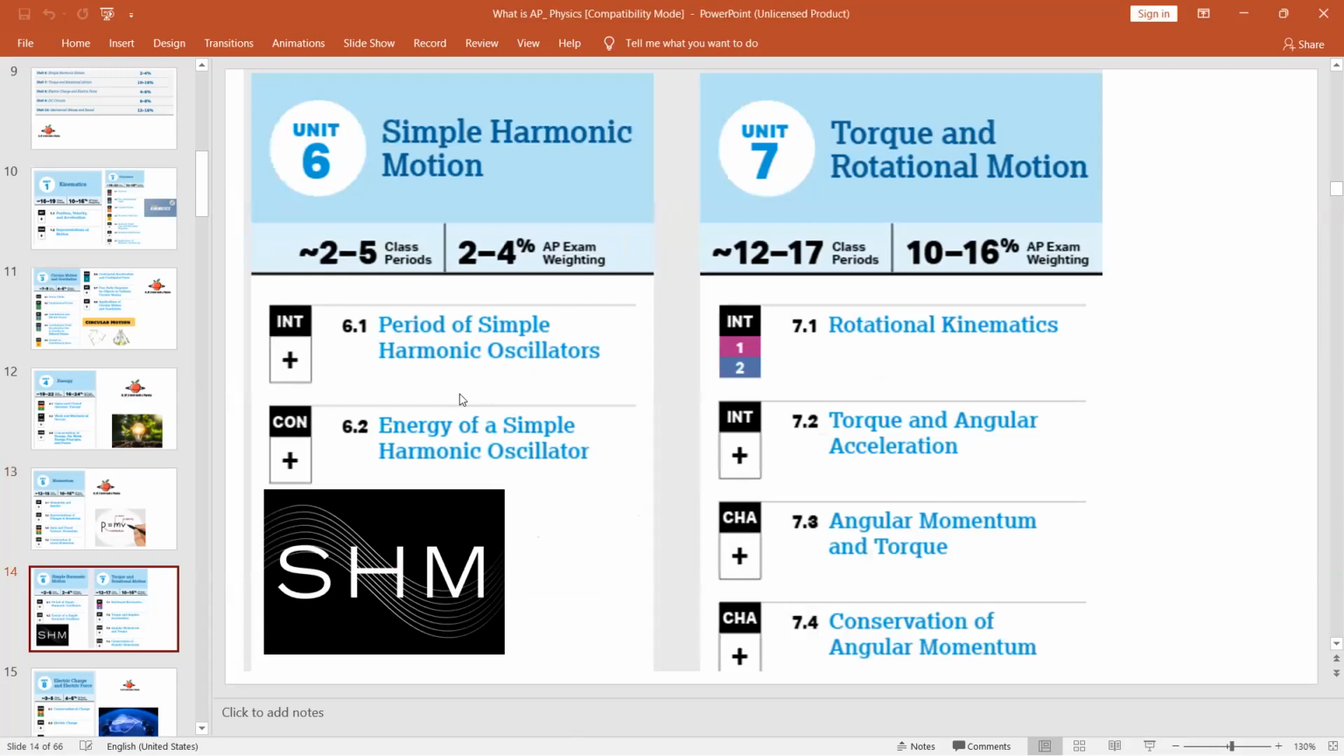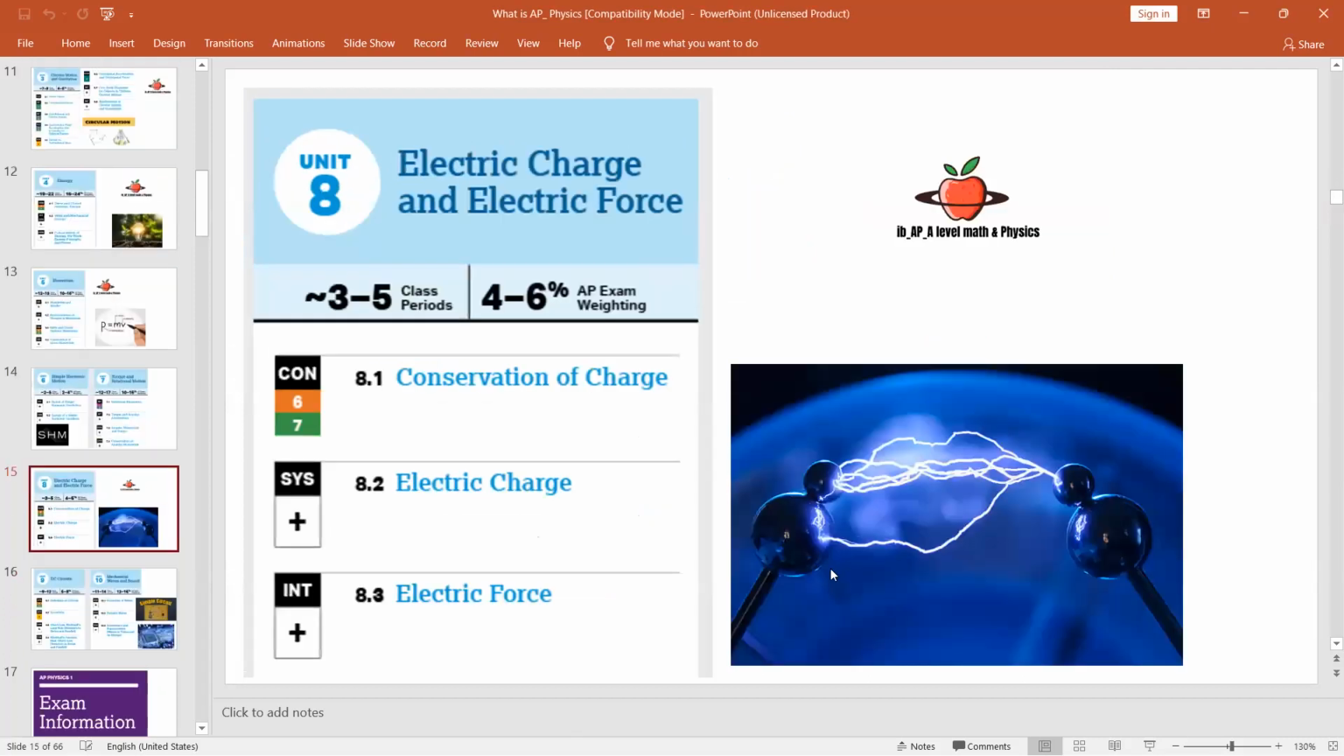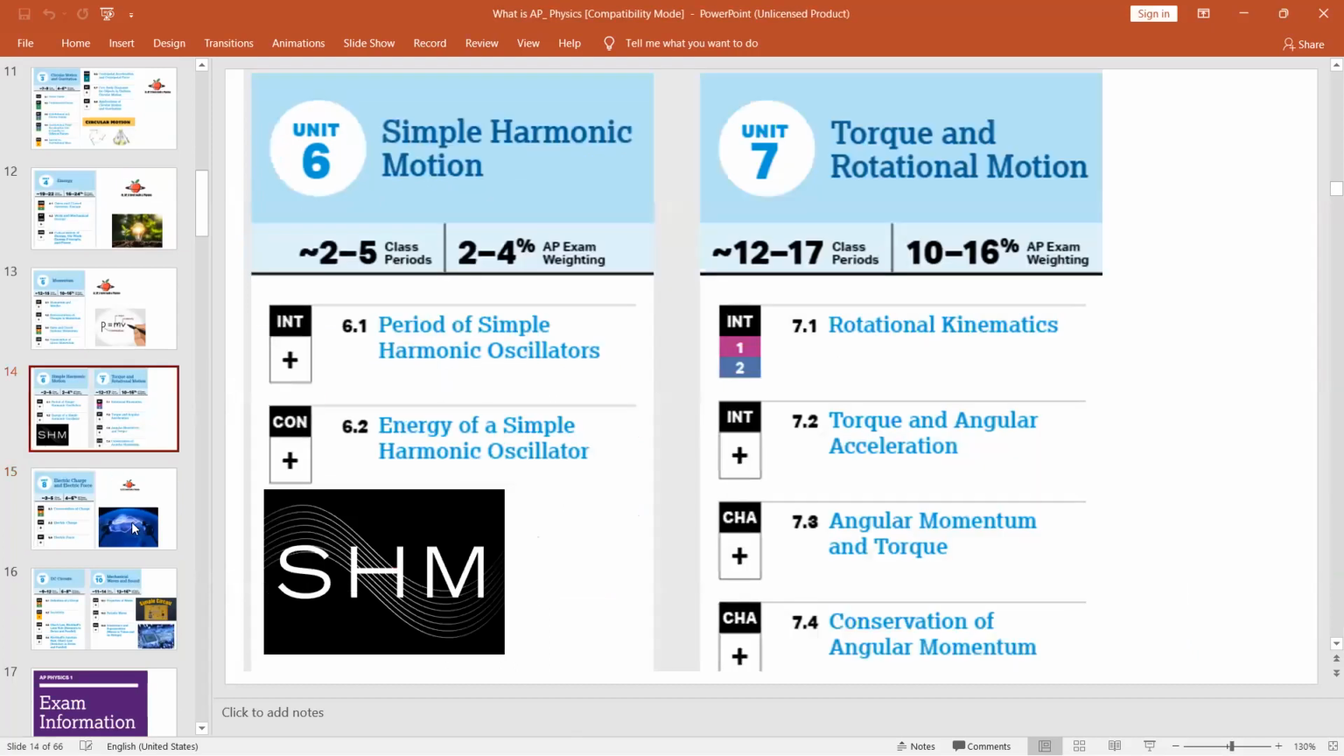Simple harmonic motion is very short. It covers the period of a simple harmonic oscillator and energy of simple harmonic oscillations. In torque and rotational motion, you have rotational kinematics, torque and angular acceleration, angular momentum and torque, and conservation of angular momentum.